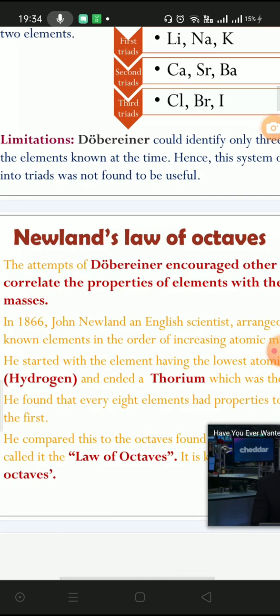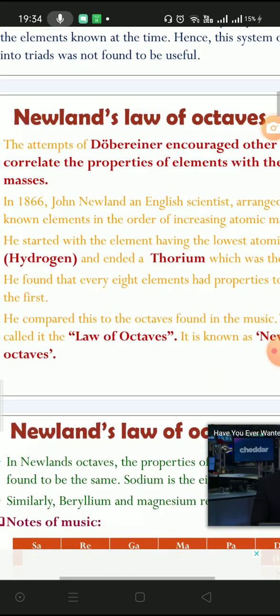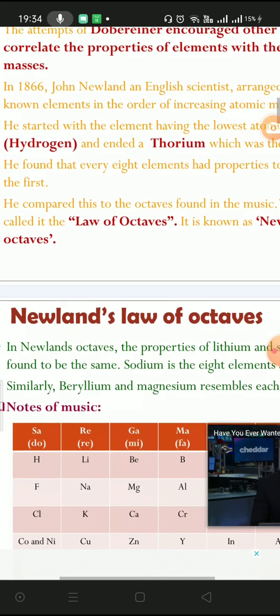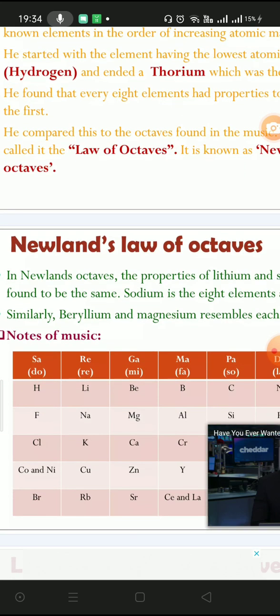After that, Newlands classified the elements in the form of octaves. Octave means 8. He made groups of 8 elements. Newlands gave the law of octaves. What was that law?